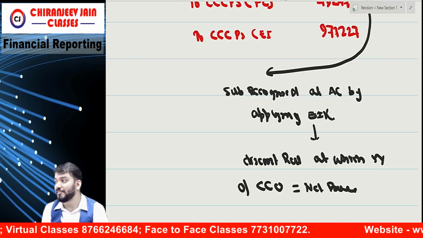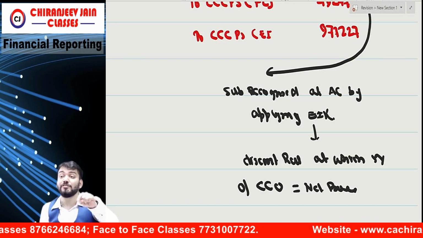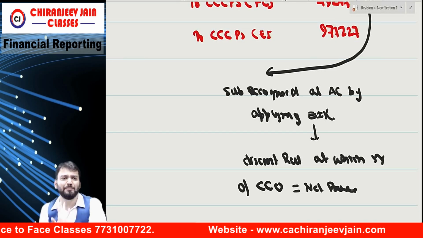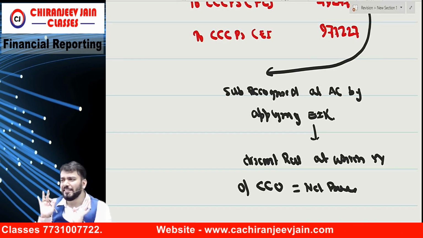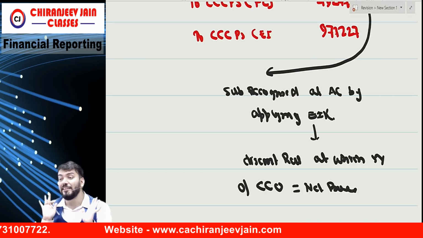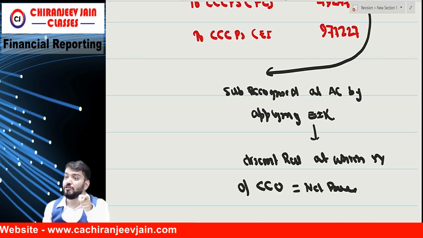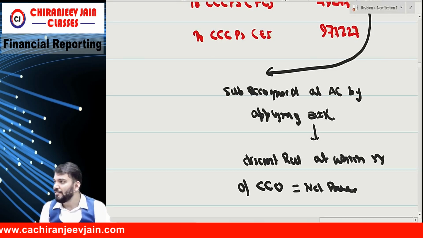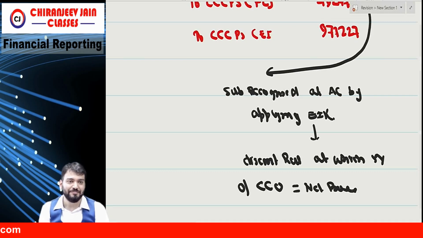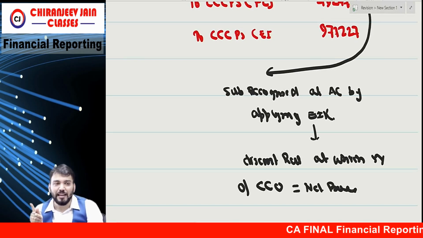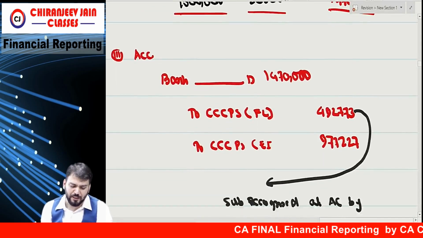EIR is 15.86. If not given, you need to use the concept of IRR to find out 15.86. In that you are champions. In the exam, 99% they will give EIR. 1% chance is that if they do not give EIR, you should know how to calculate it. Can you calculate EIR right now? If not given, you calculate by your own whether 15.86 is coming or not. Coming means we are doing correct. So calculate EIR. Chalo, I will also do it with you.